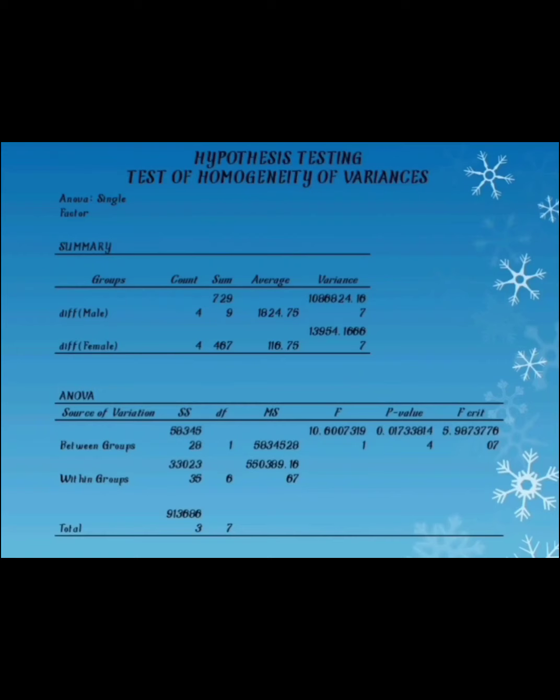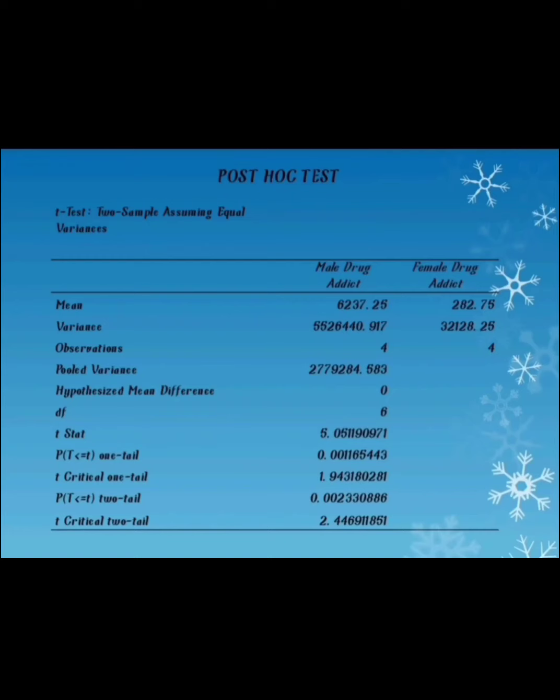After we perform the test of homogeneity of variance, the p-value is less than 0.05. It means that we need to reject the hypothesis, and also the significant difference is 5.98, more than 3.35. That means we need also to reject the hypothesis. So we perform post-hoc test. It is because we want to reject the hypothesis, so we perform the post-hoc test.